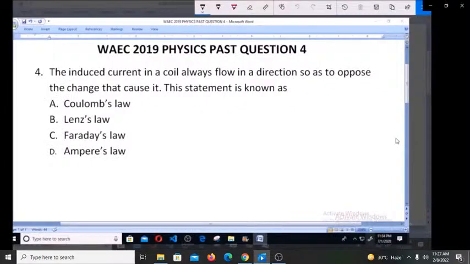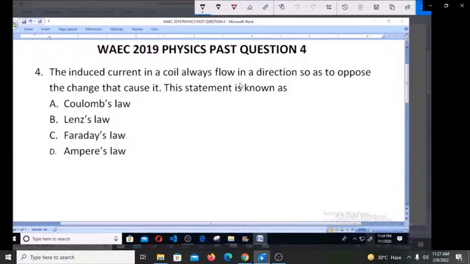Yes, let's continue with WAEC 2019 physics past question number 4. The induced current in a coil always flows in a direction so as to oppose the change that caused it. This statement is known as A, Coulomb's law, B, Lenz's law, C, Faraday's law, D, Ampere's law. Which of these scientists made this statement, that the induced current in a coil always flows in a direction so as to oppose the change that caused it?